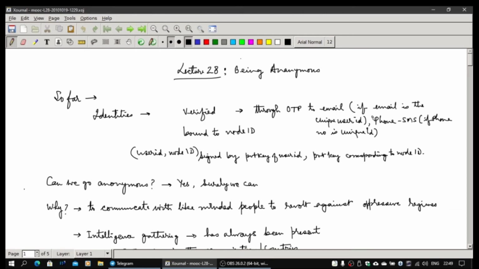In that case, what happens? Now the question is why we would like to go anonymous. Why not actually show your identity? Sometimes, and this has been seen around the world, there are oppressive regimes in certain countries. People who want to communicate don't want to come into the limelight of the oppressive regimes, otherwise they will be eliminated, basically killed. When you want to build up a revolt, that is when this is needed. We have seen this happening in Hong Kong. People have used such anonymous systems.